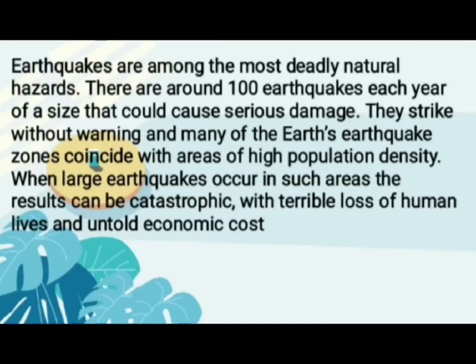Earthquakes are among the most deadly natural hazards. There are around 100 earthquakes each year of a size that could cause serious damage. They strike without warning, and many of the earthquake zones coincide with areas of high population density. When large earthquakes occur in such areas, the result can be catastrophic, with terrible loss of human lives and untold economic costs.